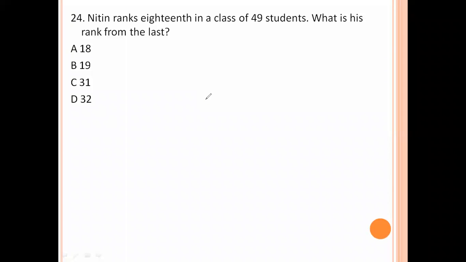Nitin ranks 18th in a class of 49 students. What is his rank from the last? So total strength is 49, subtract the 18th value, and we add plus 1. So 49 minus 18 is 31, plus 1, 32. So option number D is the right answer.